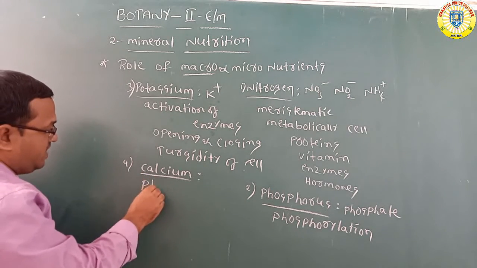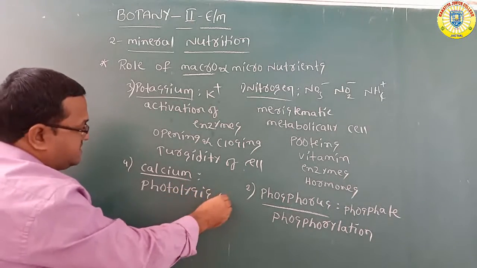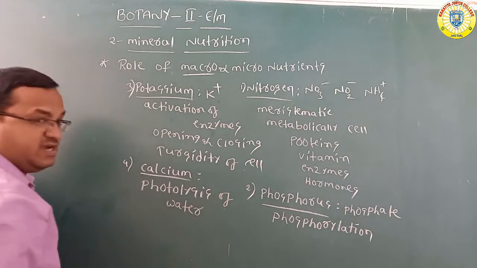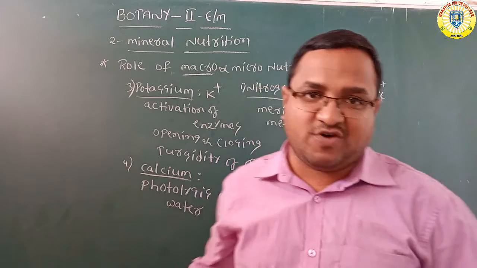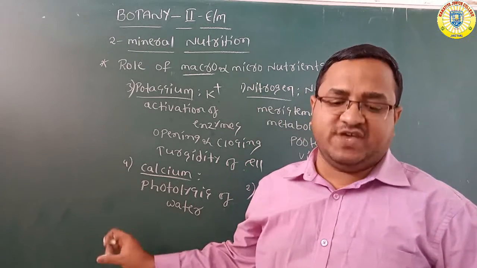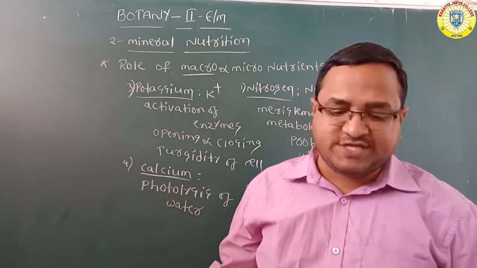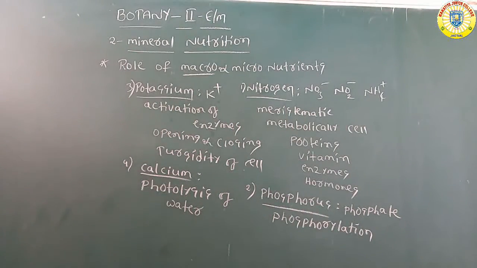It is very useful in photolysis of water during photosynthesis, and also in activation of several enzymes. The important function of calcium is photolysis of water during photosynthesis.